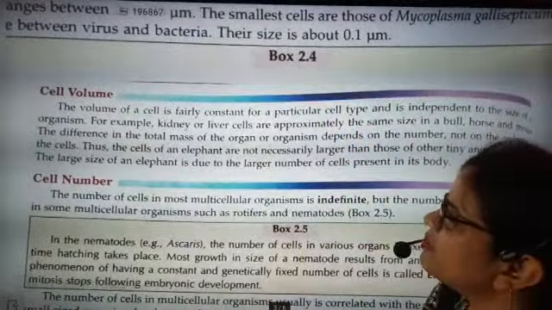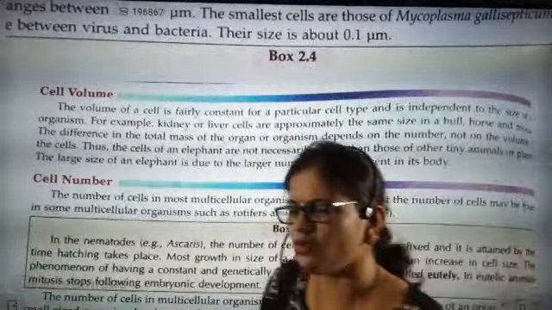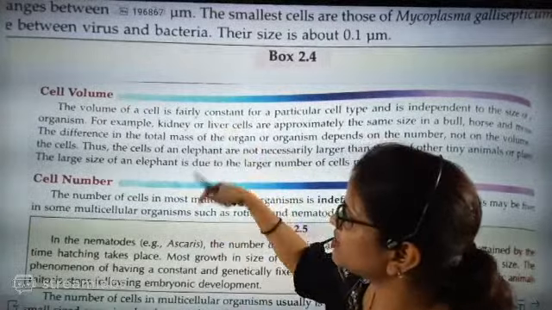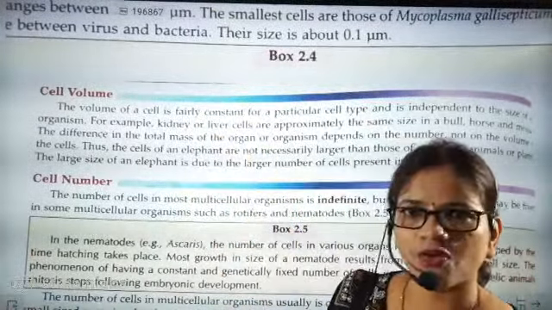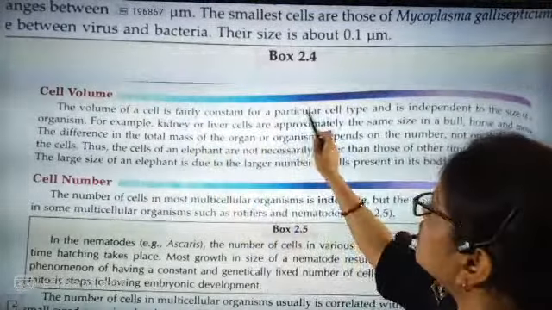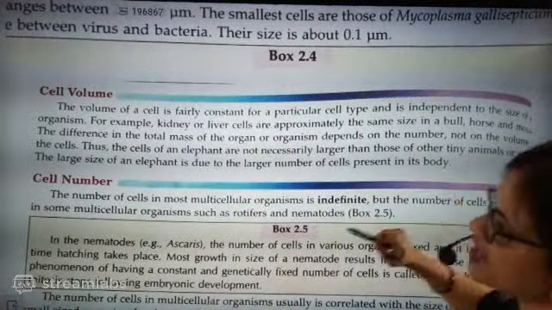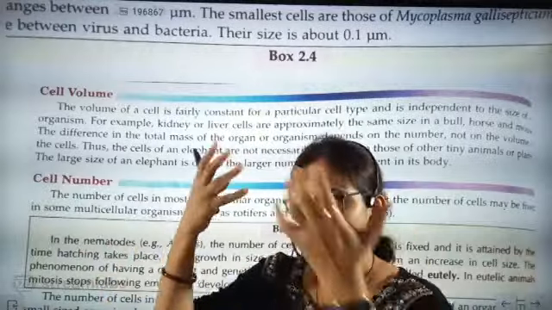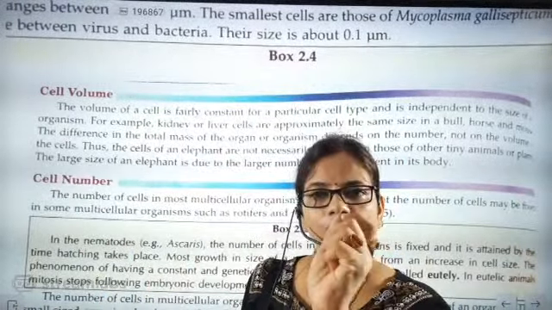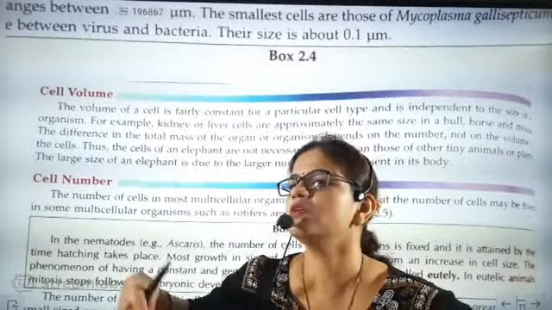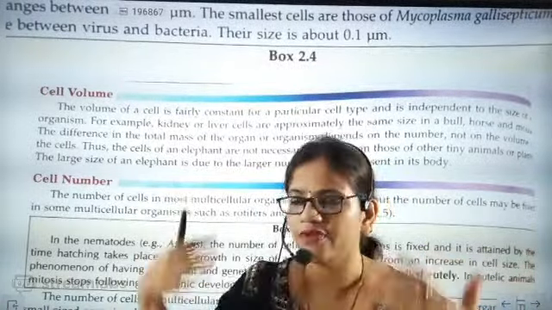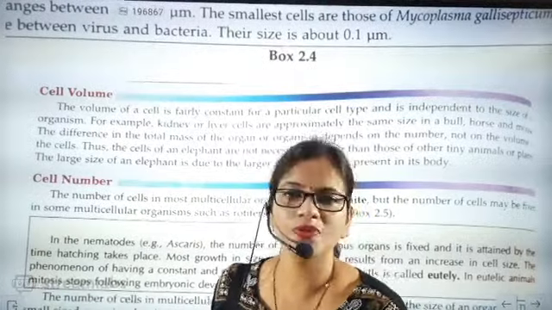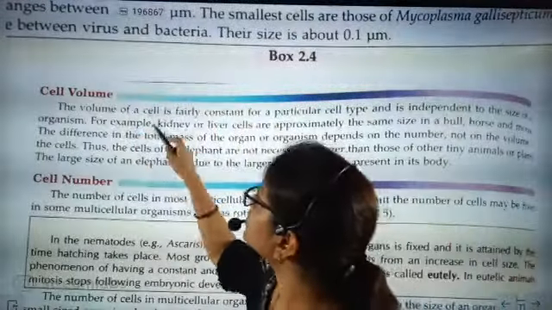Now, the volume of a cell is fairly constant. It is not going to change. I have given this volume concept so that you can read it out one time. The volume of a cell is fairly constant for a particular cell type and is independent of the size of an organism. Whatever the cell volume an organism has, it will be constant. You cannot compare cell volume and body volume, because the body has other things also, such as fluid.